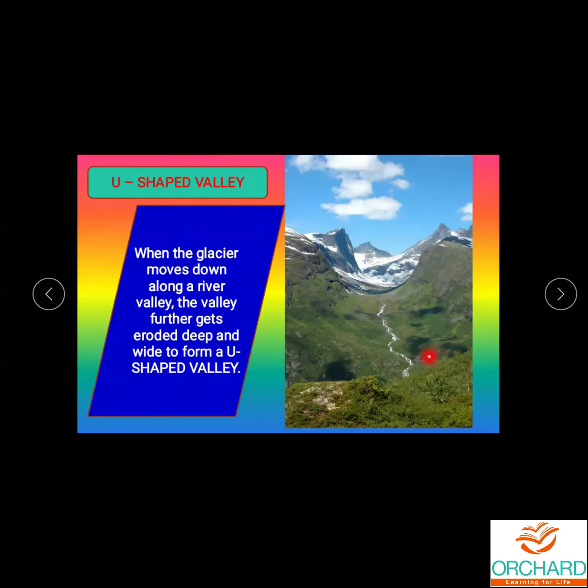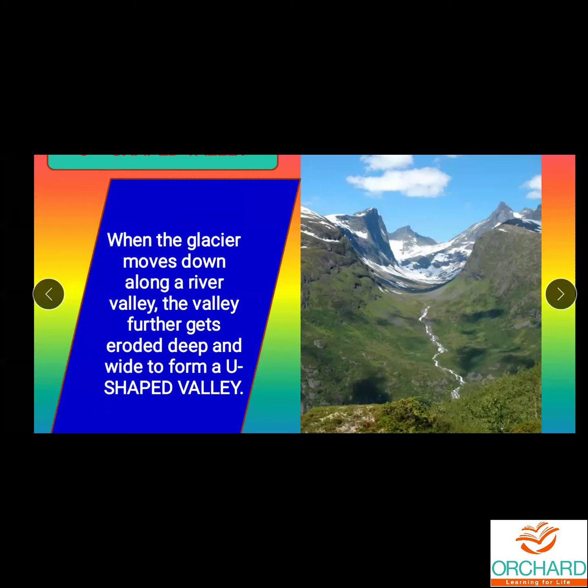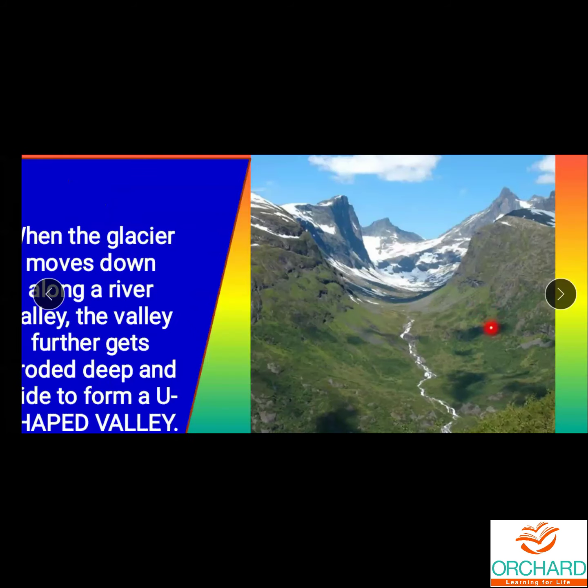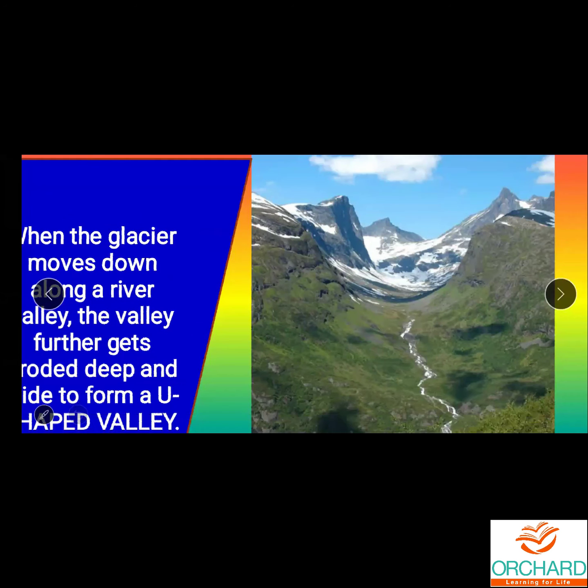Next one, U-shaped valley. We have learnt about this in some of the lessons previously. When the glacier moves down along a river, the valley further gets eroded deep and wide to form a U-shaped valley. So here, when it is a big mountain, you can just imagine the mountain.